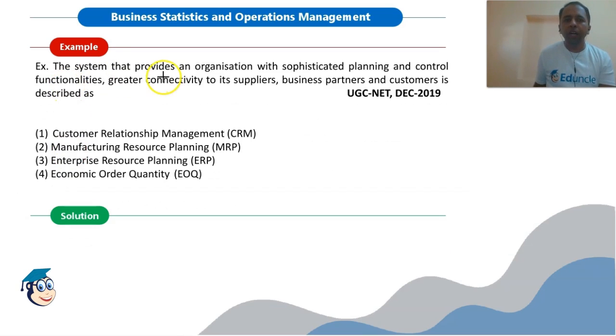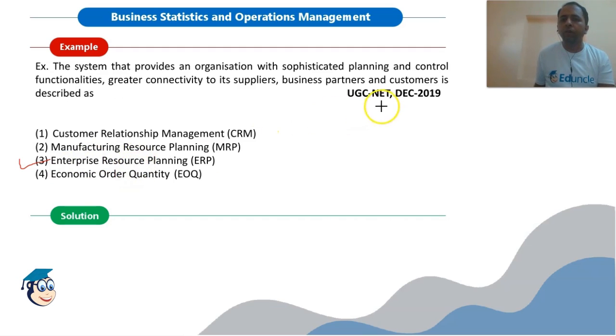The system that provides an organization with sophisticated planning and control functionalities, greater connectivity to its suppliers, business partners and customers is described as, we have just seen, enterprise resource planning. So it integrates all the functional areas of an organization. So ERP is the right answer for this question.